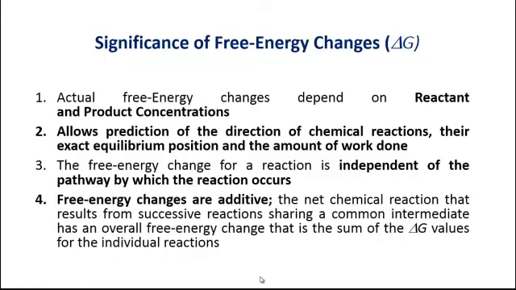इसका क्या मतलब है? This means that when a reaction takes place in several steps, यानी अगर कोई reaction several steps में हो रहा है, or there are 2 or 3 intermediate steps while carrying out a chemical reaction, then the total free energy that will be produced in the reaction will be the sum of delta G values that will be either produced or consumed during each individual reaction. And we will discuss all these points during the lesson.